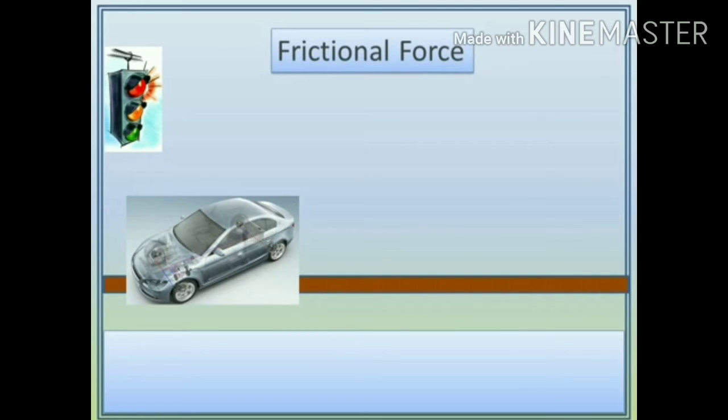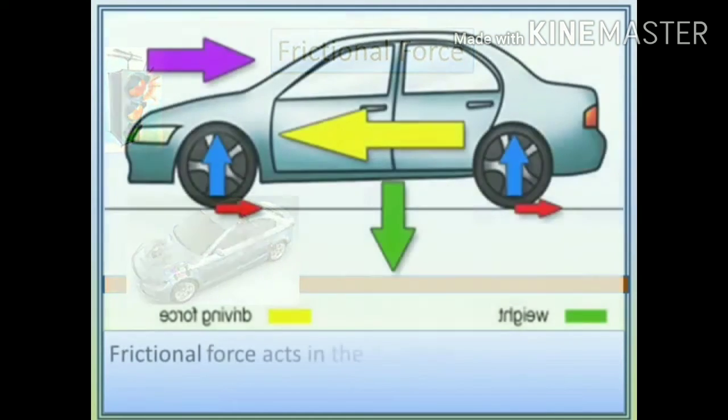The same if you observe in our daily life, when we are going on the road, when there is a red light, suddenly you may apply the brake. By applying the brake, the vehicle will stop. How will it stop? The friction which develops between the brake and the tire acts and makes that object stop. Here the frictional force develops with the help of the brake, between brake and tire.